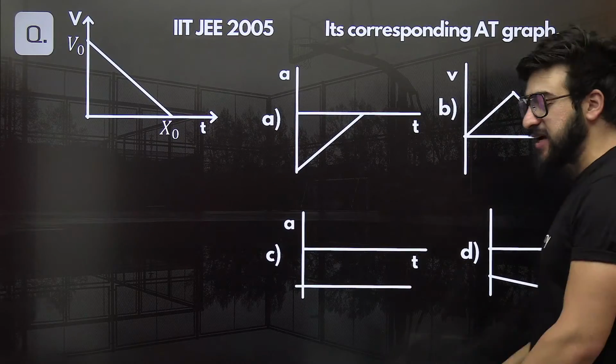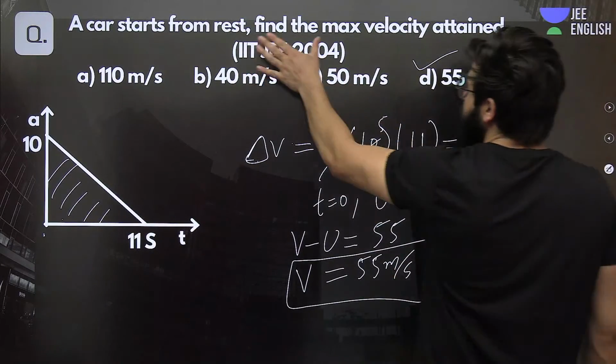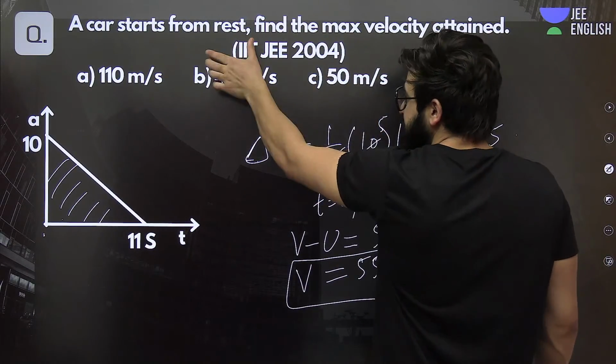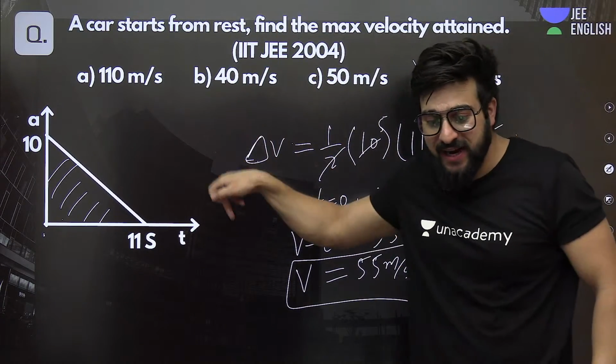That's why I told you. Now if we had an equation of the acceleration time graph, acceleration versus time, in that case we would have to use integration.